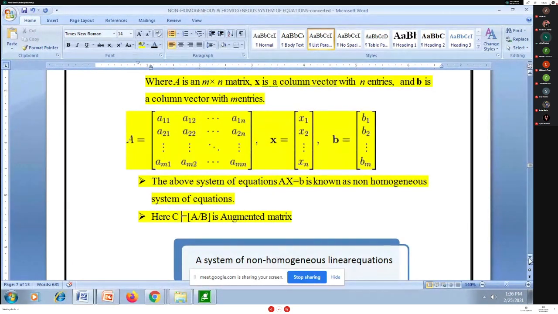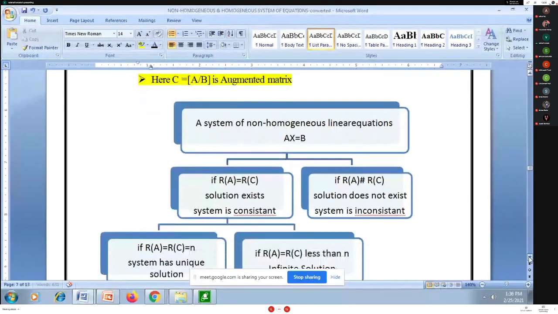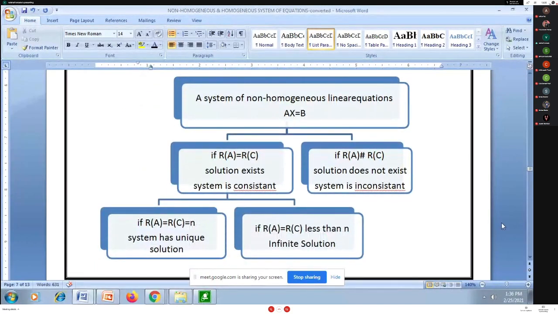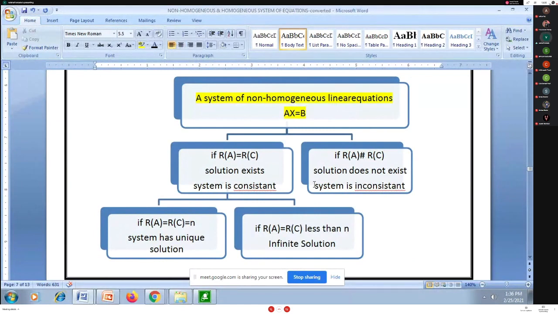Now I want to tell you regarding rank. I am sharing this chart, a tree diagram. The system of non-homogeneous linear equations is AX = B. For solving this non-homogeneous system of equations, I will check consistency.